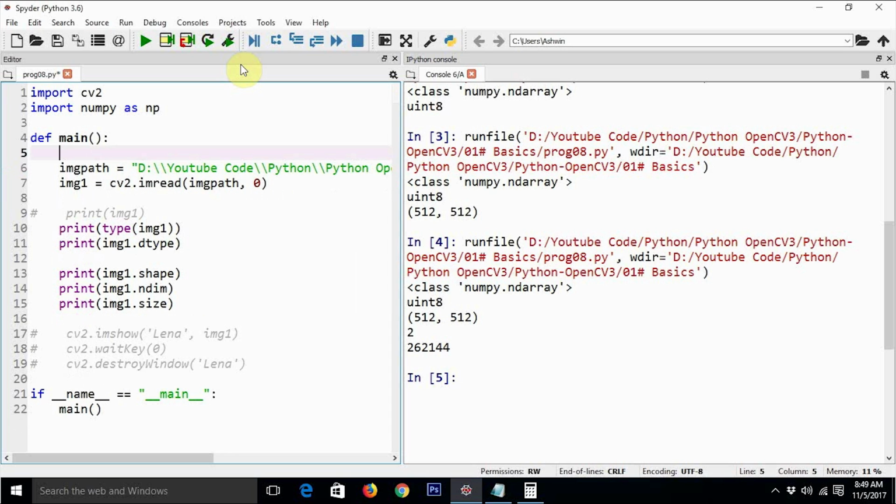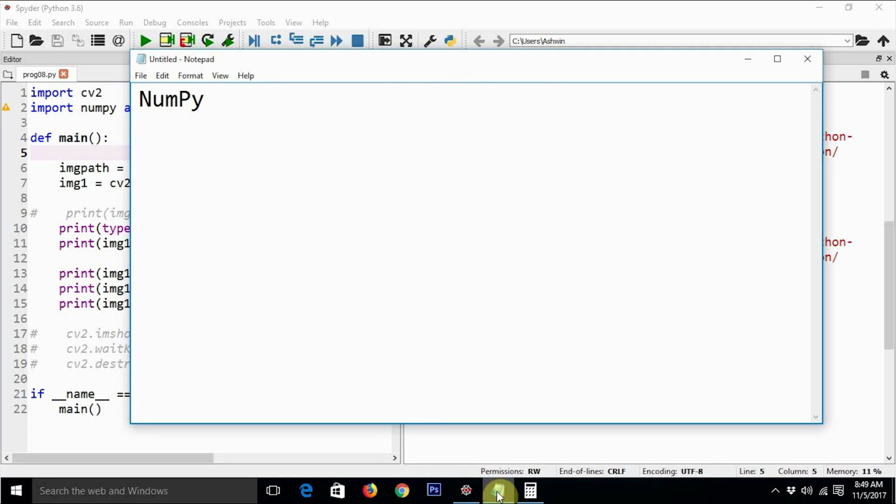We are going to see that in detail in the very next tutorial. So this tutorial was all about NumPy, numbers, images, and the very basics of image processing, how an image is represented in a computer system. In the next tutorial we are going to understand how to draw images using OpenCV and NumPy.